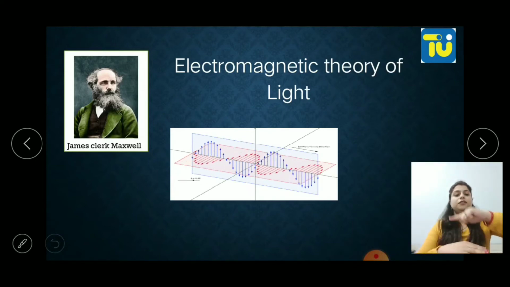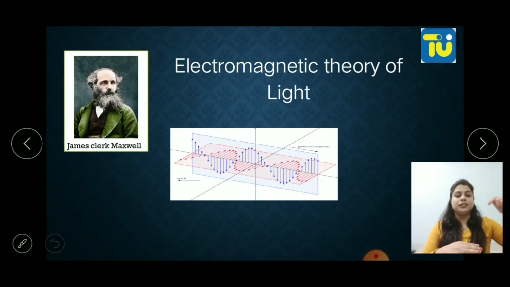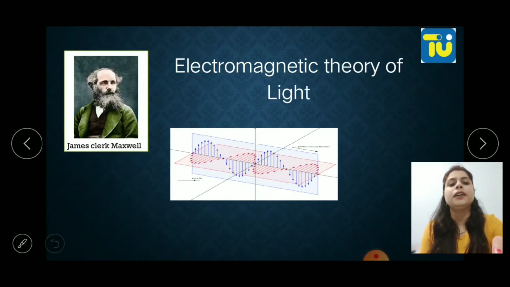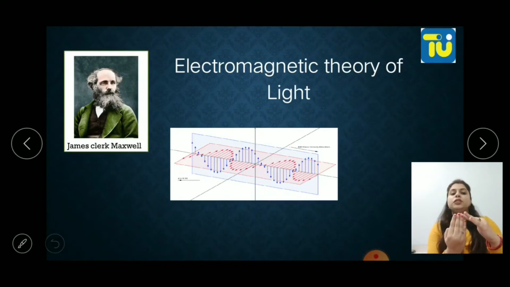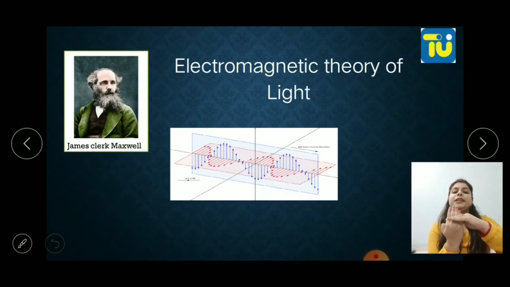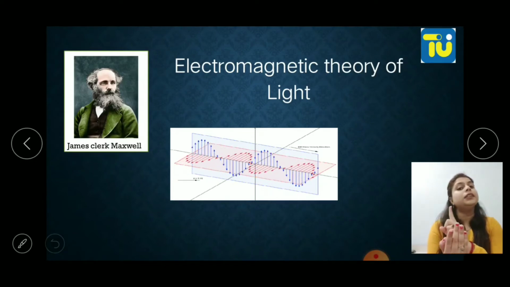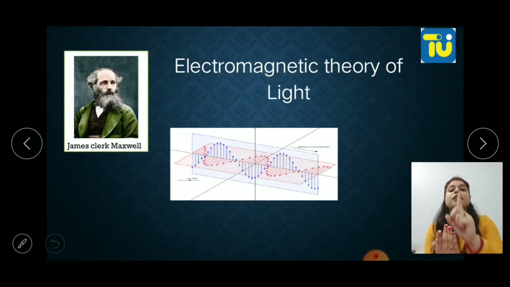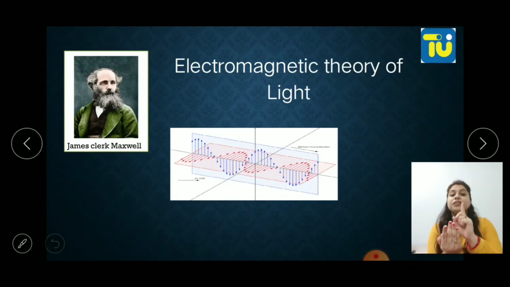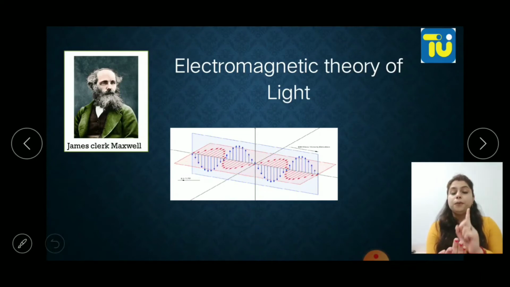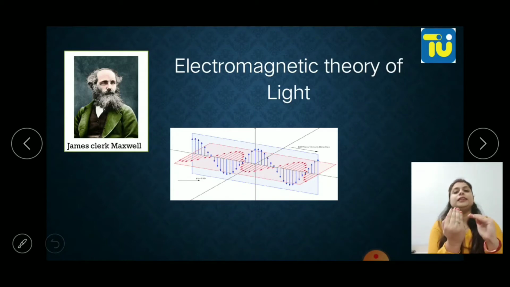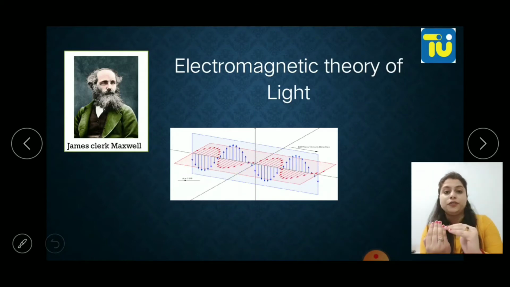One wave is going like this and the other will be front and back, you can imagine, and in the diagram it has been shown properly. So now these waves are moving perpendicular to each other but propagating in the same direction with the same velocity, and that is the velocity of light. Both are propagating with the velocity of light. So now he was able to explain how light travels through a vacuum.